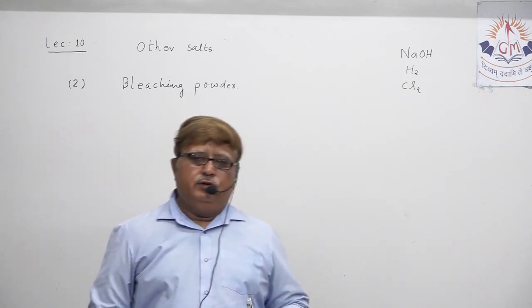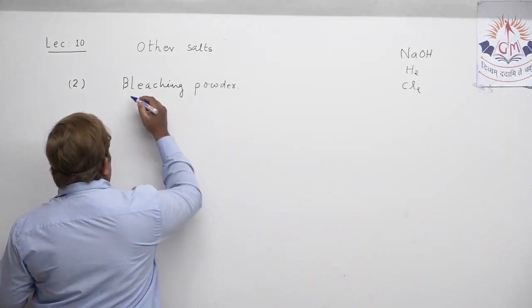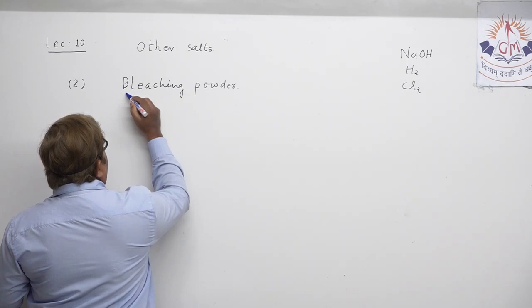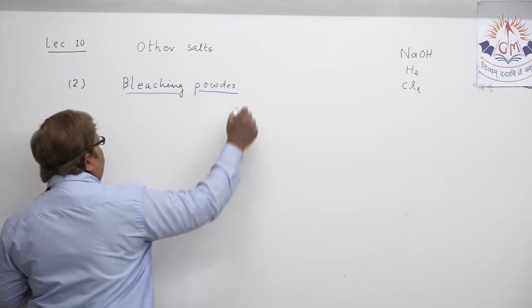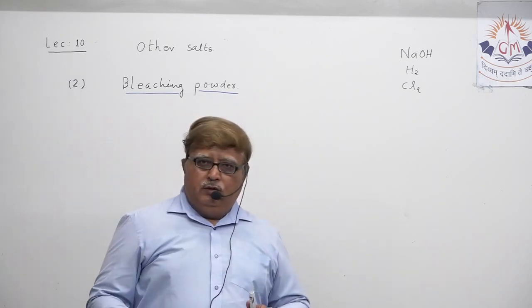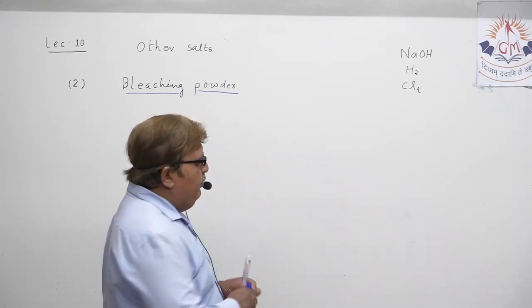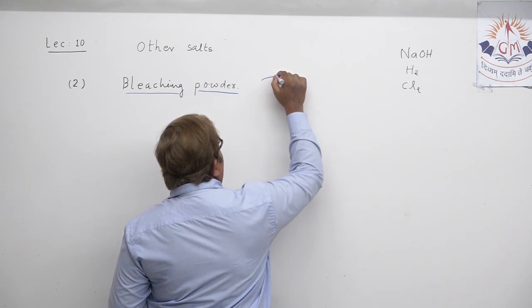Now, my dear students, the name itself implies the meaning. When you say bleaching powder, obviously something has to click in your mind. Bleach means to decolorize. You must know the meaning of this.